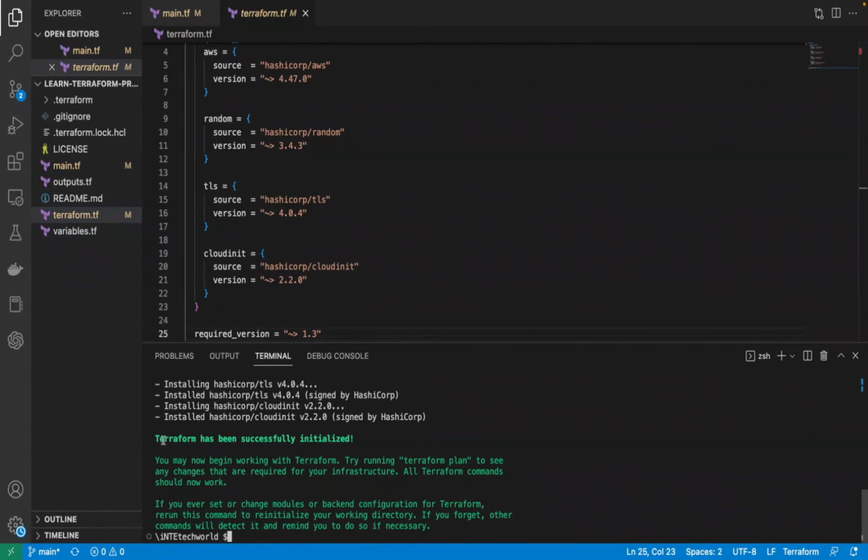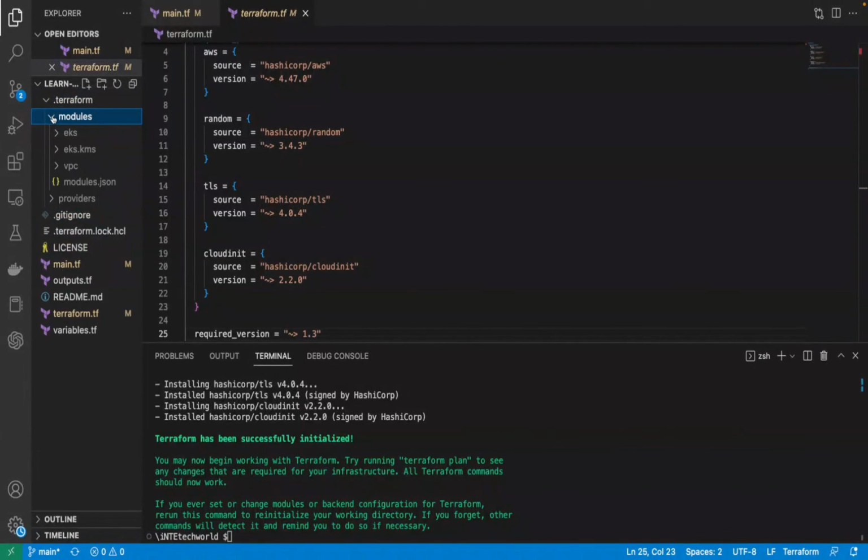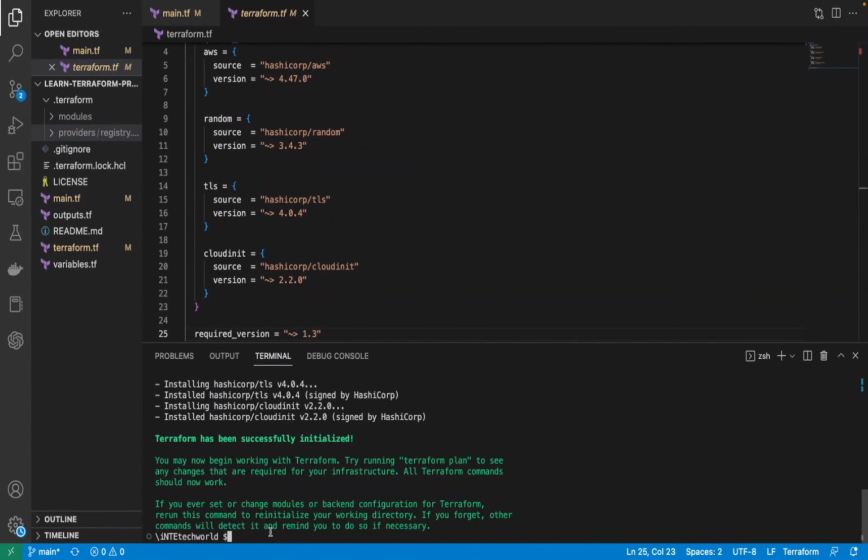Once it's done, you will get a message that Terraform has been successfully initialized. As soon as it runs successfully, you will see a .terraform folder created, which will have all the modules that have been downloaded, and also all the providers that have been downloaded. So that's what Terraform init does. Once it is done, then you can run Terraform validate.